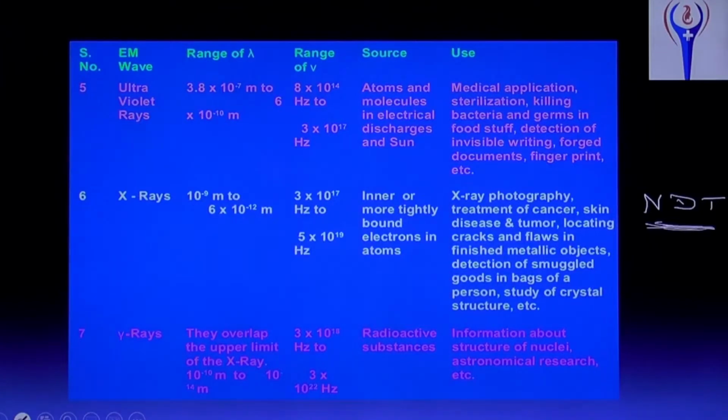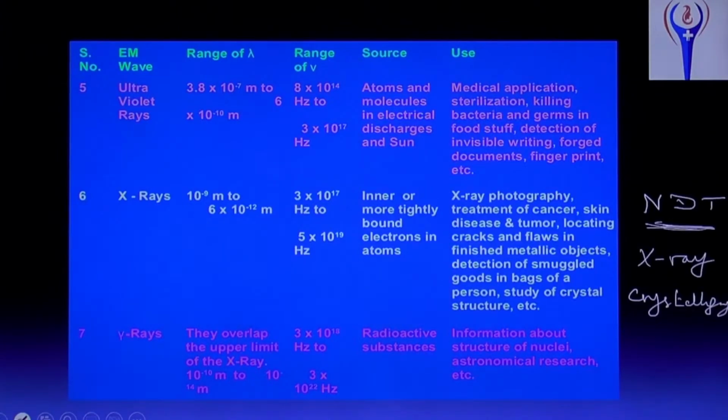Actually, I completed my PhD in this topic only, that is called X-ray crystallography. So using X-ray only, crystal can be analyzed and we solved the structure and we found the atoms. That is called crystal structure, X-ray crystallography.